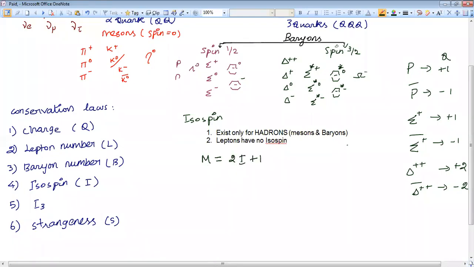Multiplicity M is equal to 2I plus 1. This I is isospin, M is multiplicity. What is meant by multiplicity? This multiplicity will tell you the number of family members in a group. Like if we consider the sigma plus family, how many members are there? 3 members are there. So that 3 indicates multiplicity. I can write: number of members in a family.